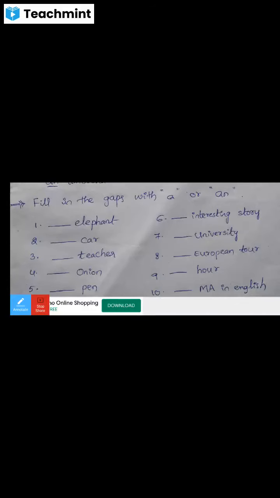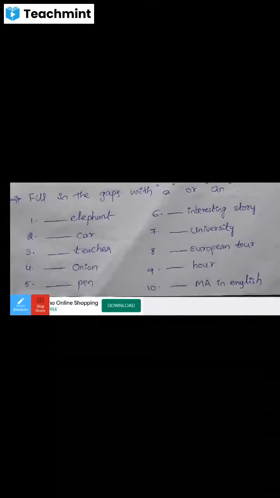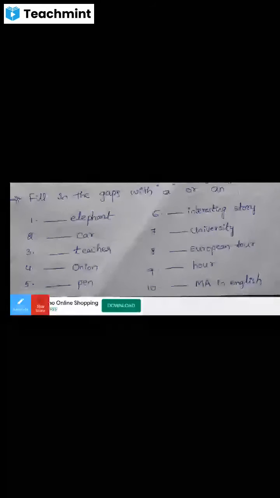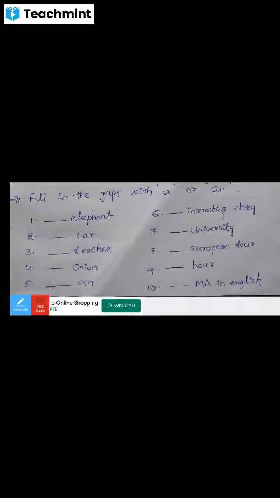So first, you speak these 10 words. Number 1 elephant, number 2 car, number 3 teacher, number 4 onion, number 5 pen, number 6 interesting story, number 7 university, number 8 European tour, number 9 hour, number 10 MA in English. So these words begin with which sound?